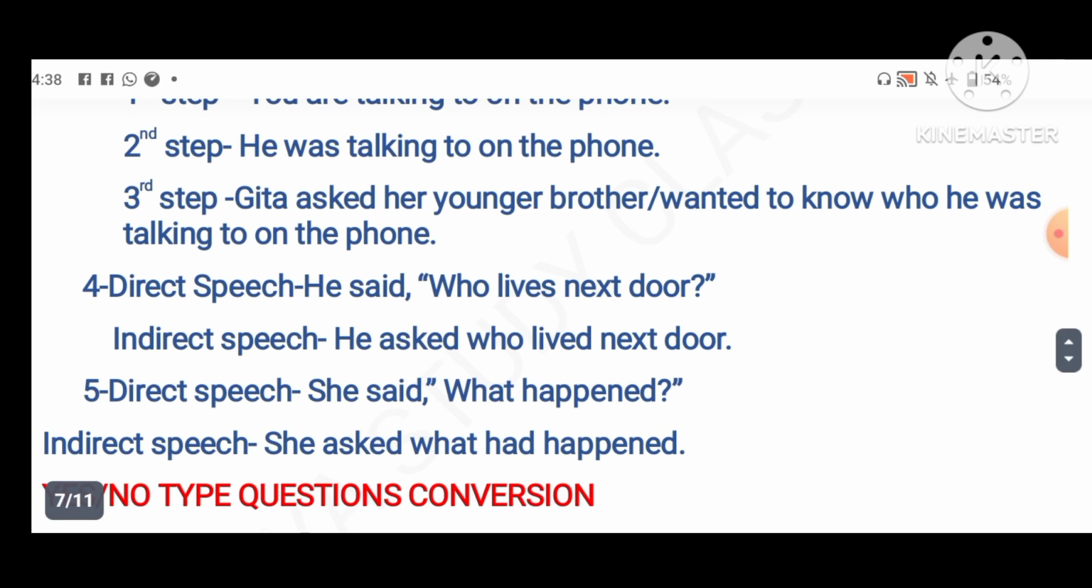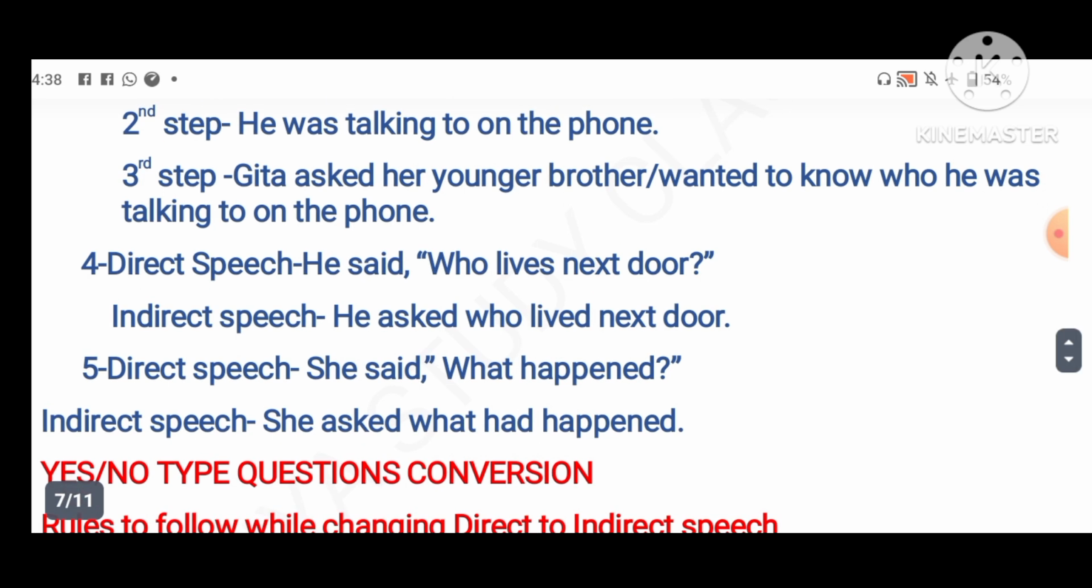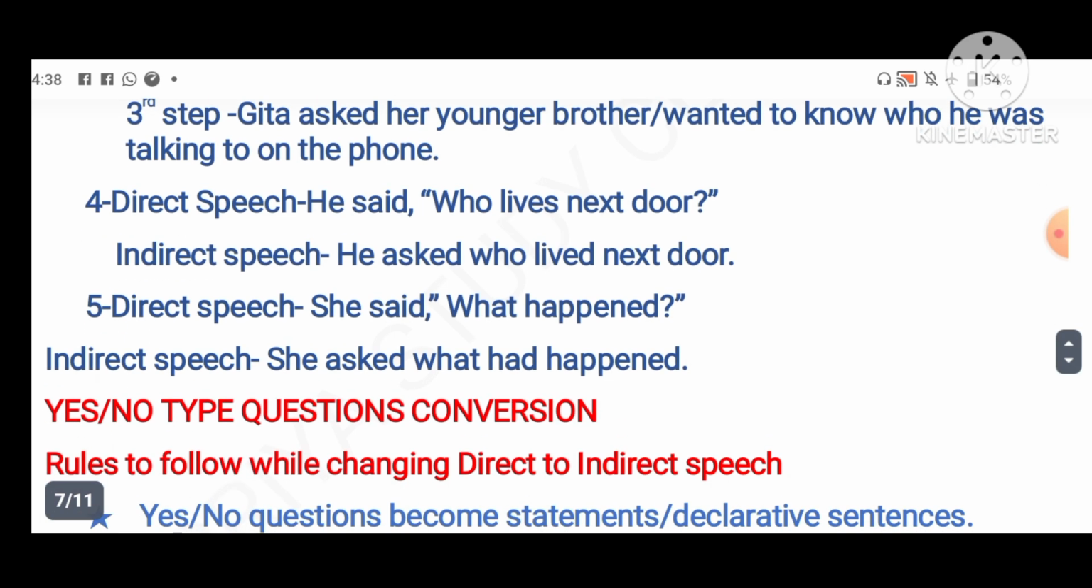Okay, you have to only understand or remember the basic concepts like tense, pronouns, these things. If you remember, then you can convert easily from direct speech to indirect speech. Then he said who lives next door. Indirect speech, what will we do? He asked who lived in next door. Direct speech, he said what happened. It is in past tense, so we will make it past perfect: she asked what had happened. Okay, so in this way we can convert the WH word into indirect speech.